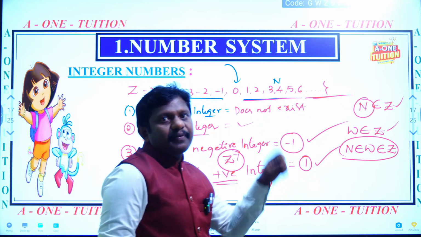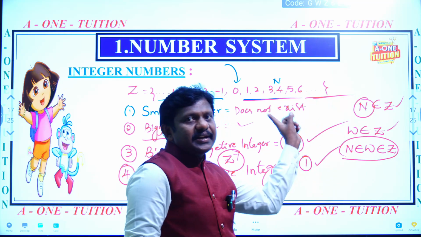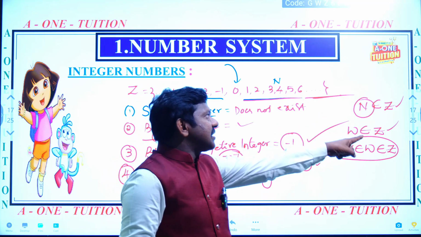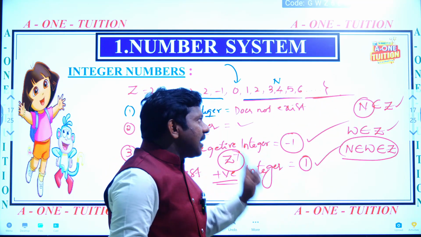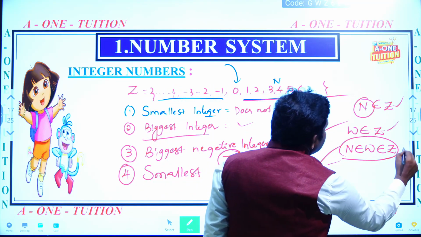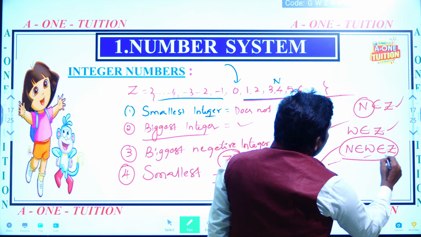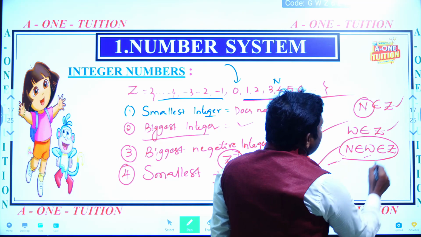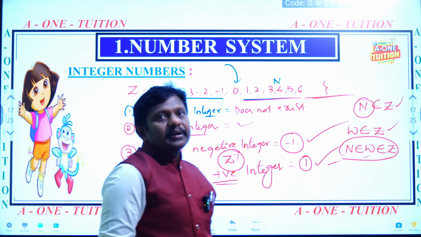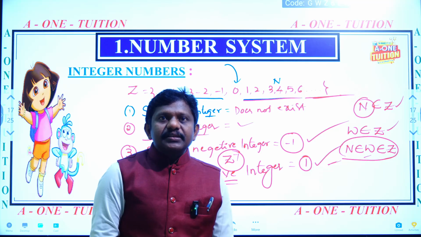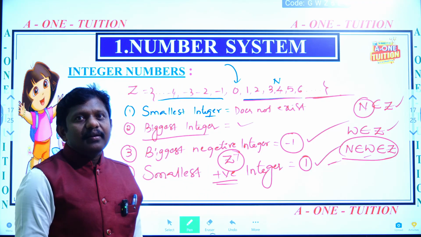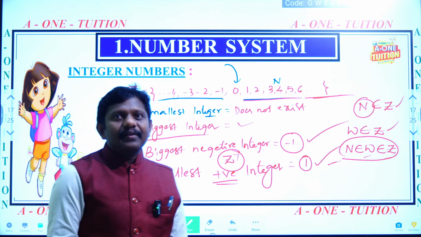But conversely, it is false. Can I say that all integers are natural numbers? No. All integers are whole numbers? No. But all whole numbers are integers. All natural numbers are also integers. But the converse is wrong.